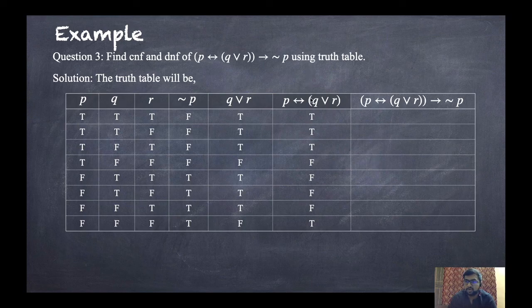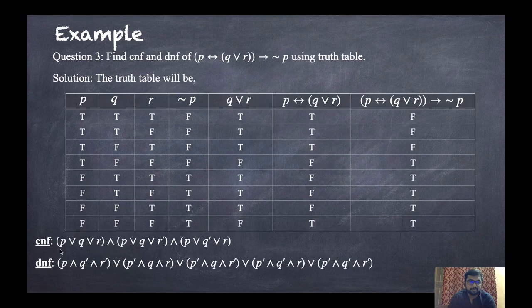That means this column and the not P, this one, and implies. So here, the conclusion part is this. Now TF, so F; then TF, F; TF, F; FF, so that means true. Now FT, so T; FT, T; FT, T; and both are true, so that means it is true. Now we want to find the CNF and DNF by using this.